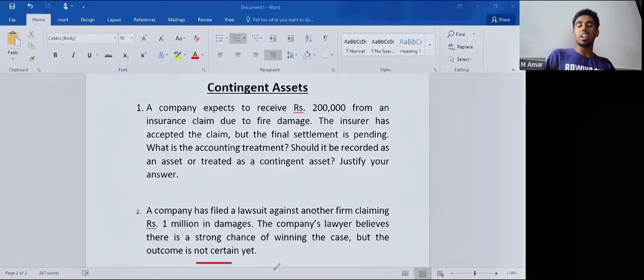So it is not recorded in financial statements, but it can be disclosed in notes if the inflow is probable or virtually certain.